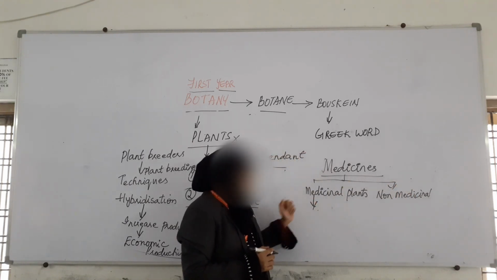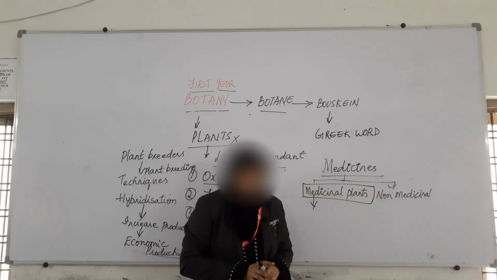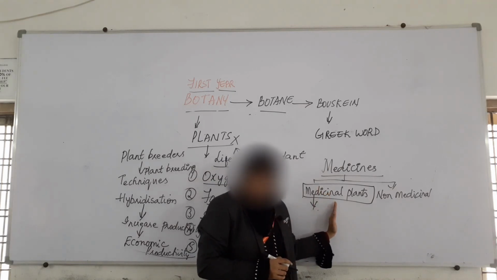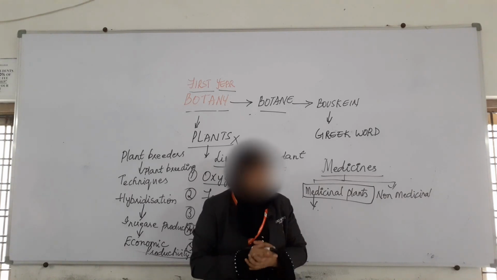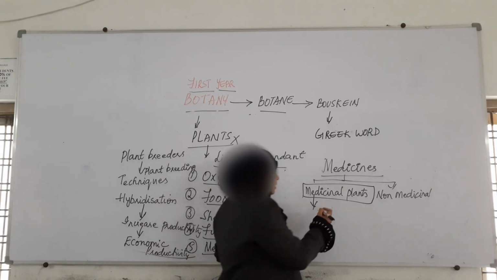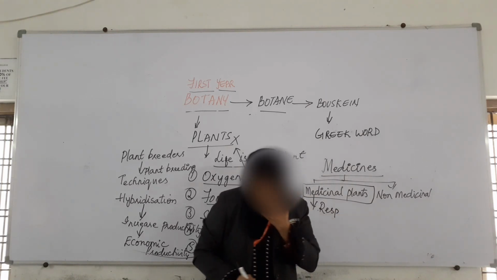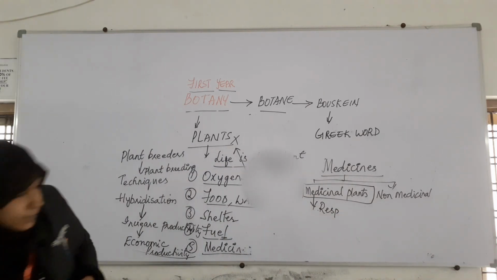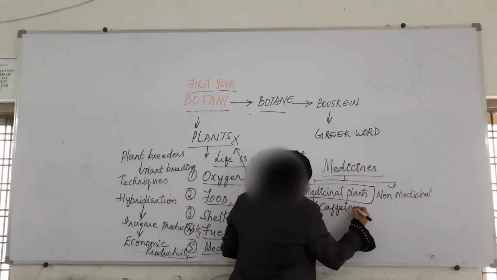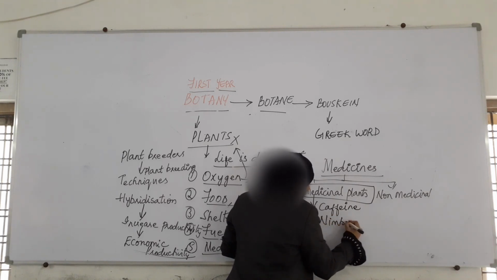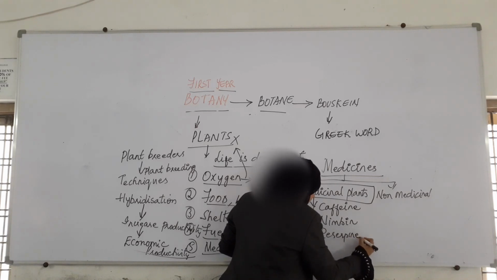So here, medicinal plants. When we study about the plants in detail, then only we will be able to say that this is a medicinal plant, and it gives a certain medicine which helps in curing certain diseases. Like here, many are there. We have alkaloids: reserpine, caffeine, nimbin. Here, reserpine.